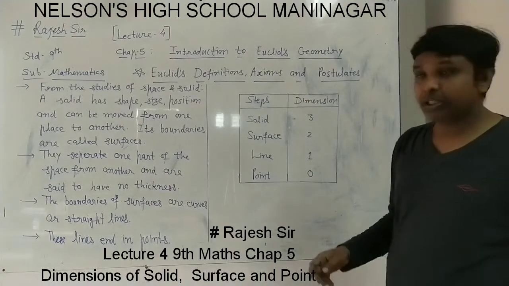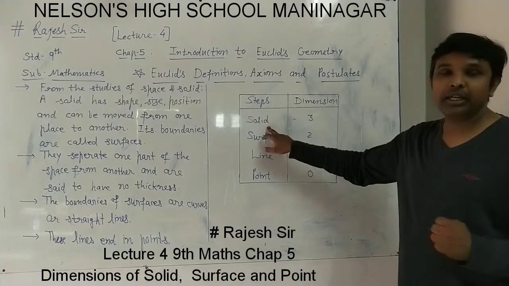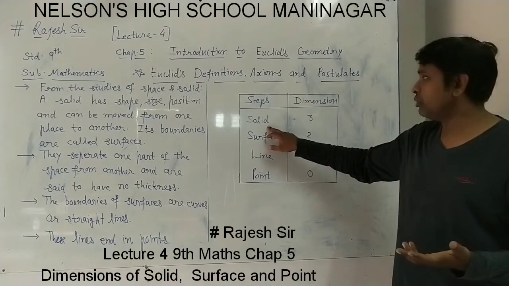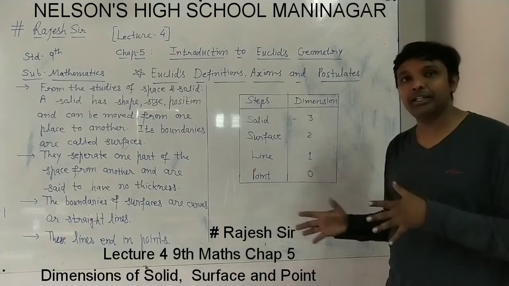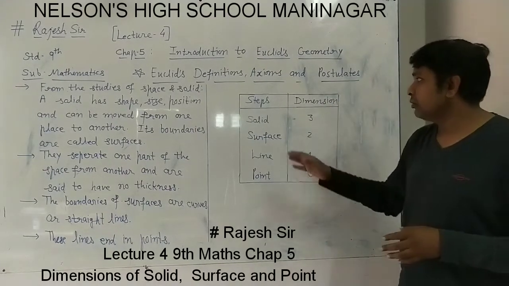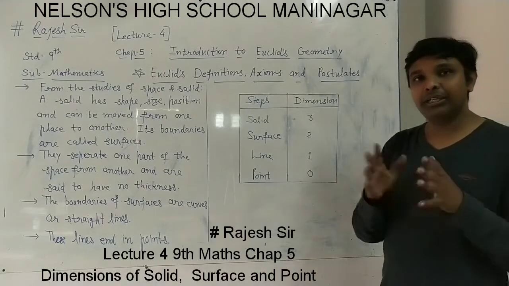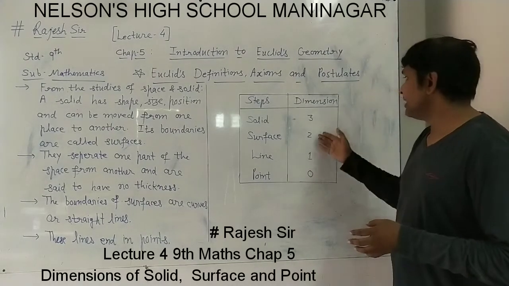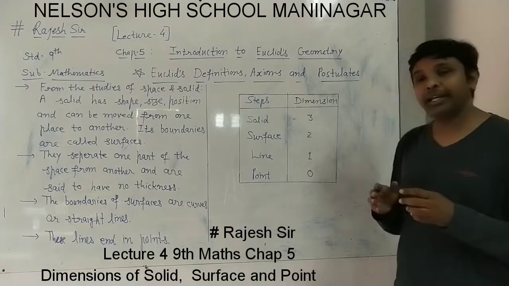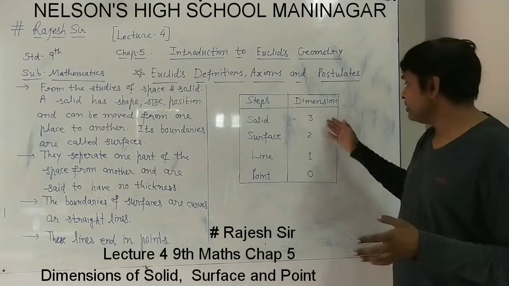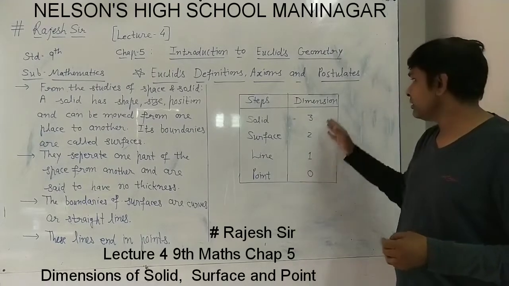This is very important for 1 mark questions. You can be asked what is the dimension of a solid, or an example can also be asked. A solid has 3 measures, length, breadth and height, so its dimension is 3. What is the dimension of a surface? A surface has length and breadth only, so its dimension is 2. About the line, a line has only length, so its dimension is 1. And a point has no dimension, or you can say 0 dimension.